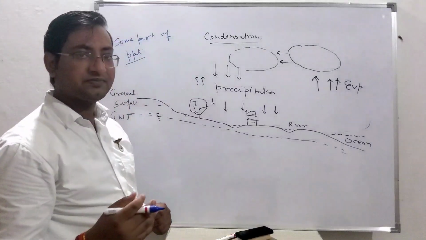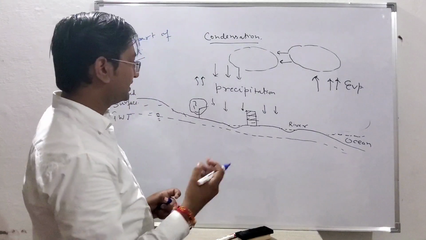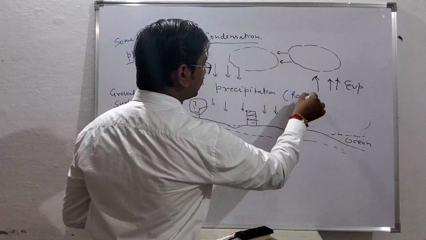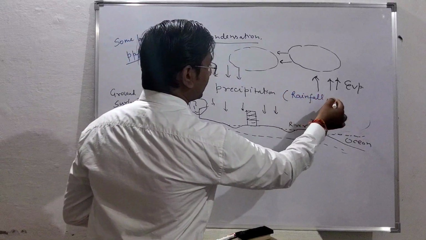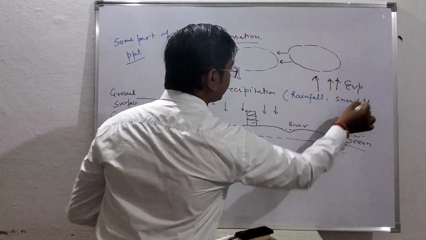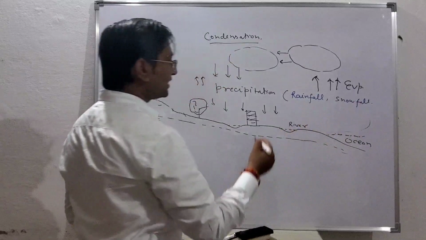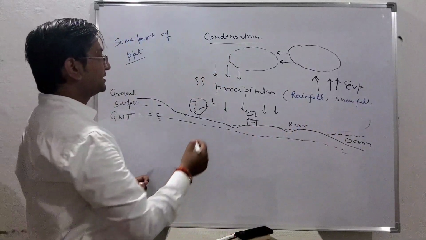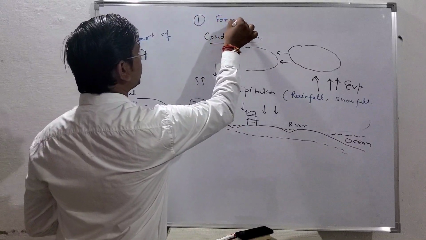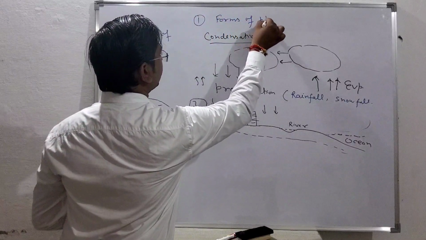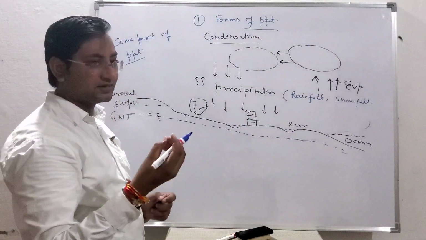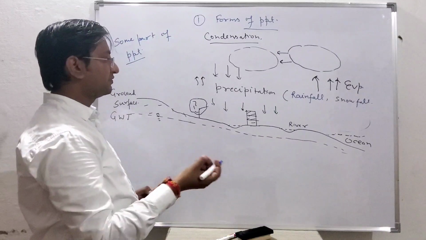This precipitation may be in many forms. It may be in the form of rainfall, snowfall. This is also an assignment for you. What may be the different forms of precipitation? You have to give the answer. What are the different forms of precipitation and how does it depend on the size of the particles, when it is called dew, when it is called fog, and when it is called